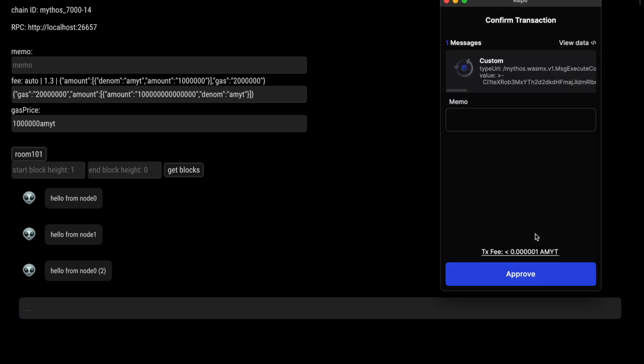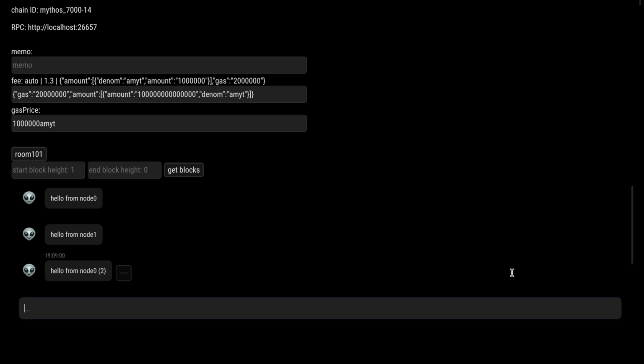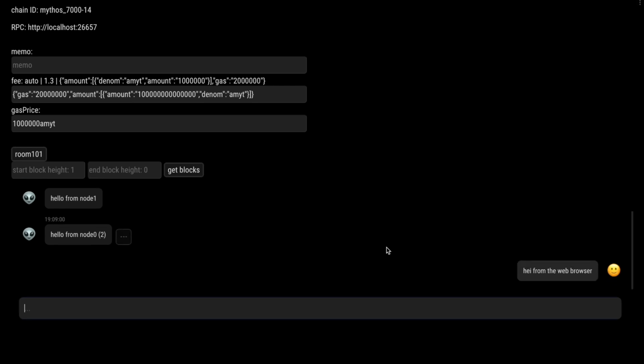And each message is a signed transaction. And our transaction, our message, has been registered on the L1.5 blockchain. Now this chat data is off-chain, and it is private to each node that is connected to room 101. And the chat data itself is a chain of blocks. So here we can export any range of blocks, so we can form a proof of conversation.